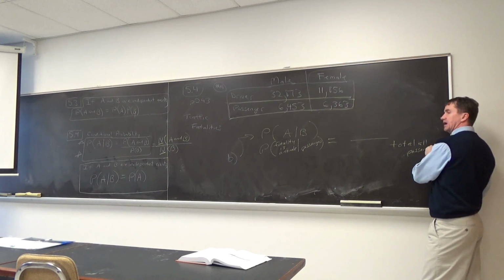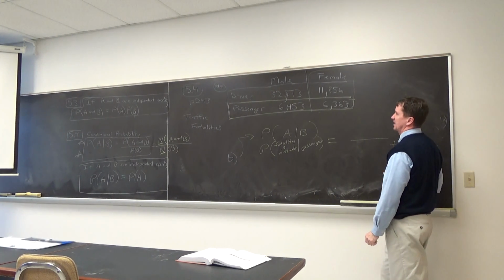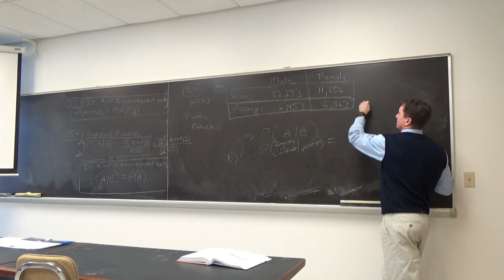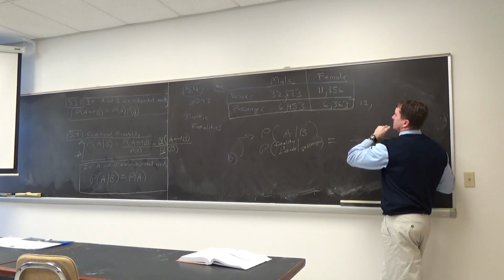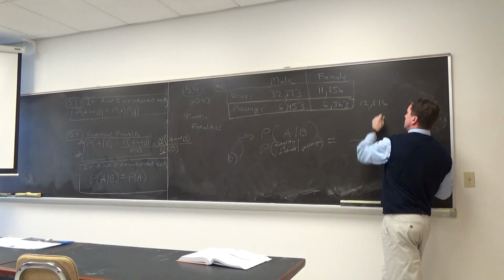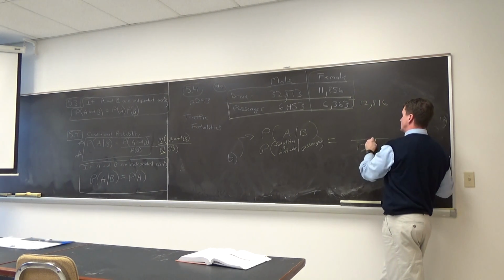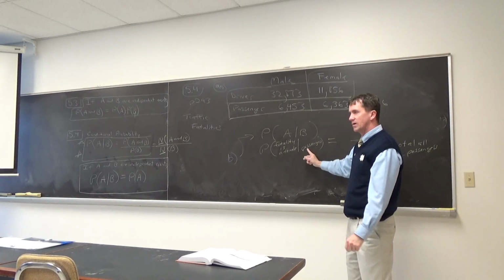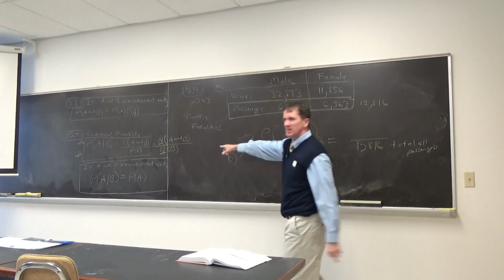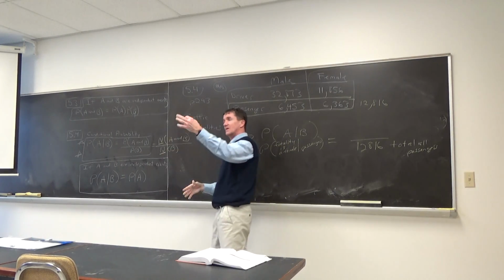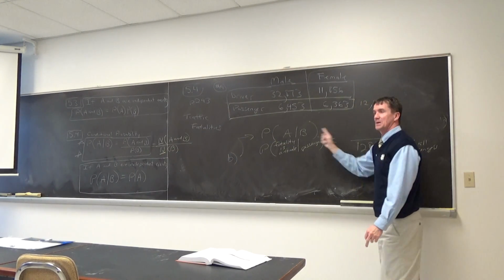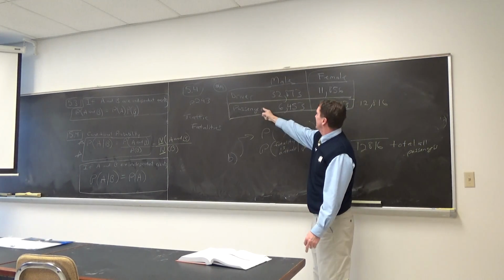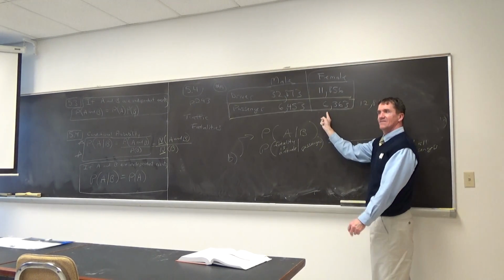Which isn't in the table, because the book gave it, but I pretend like we didn't know it. You'd have to add these. What do you get? 12,816. Thanks, Liz. That's the denominator, 12,816, total number of passengers. Oh, I see it in the formula now. Yeah, it's the total number of those, all passengers. And then, of course, what goes up here? The female passengers, right? Fatalities that were female. There it is.